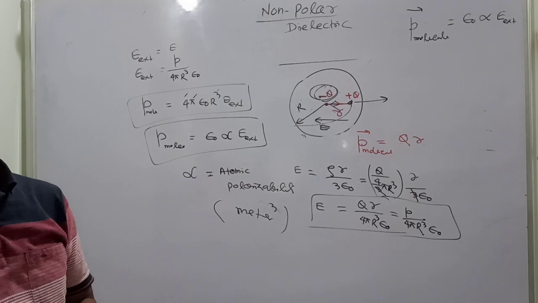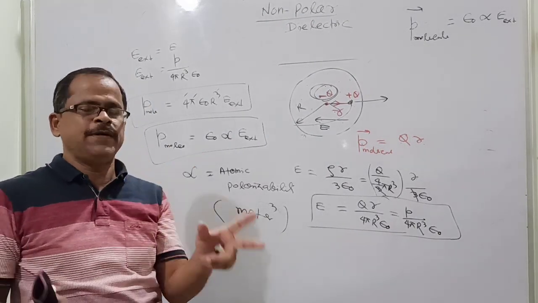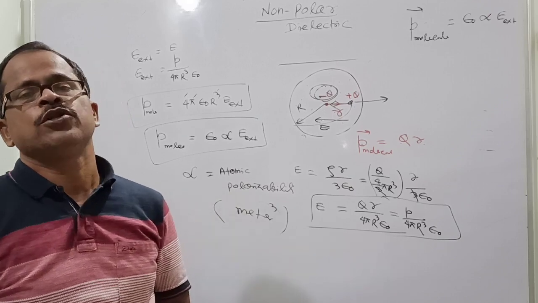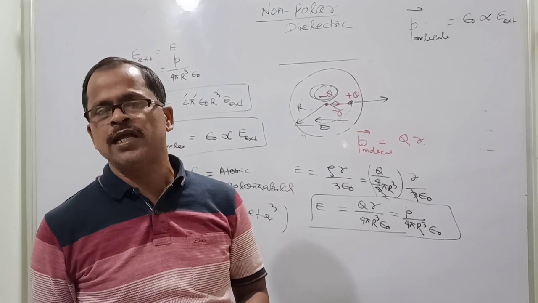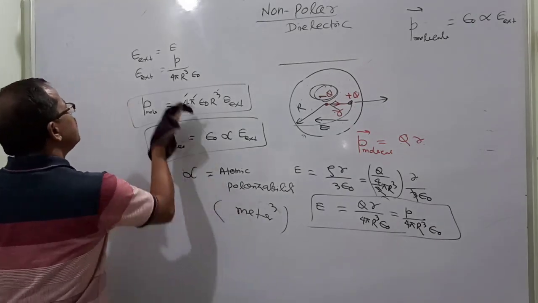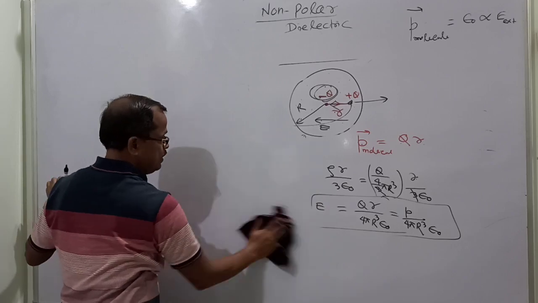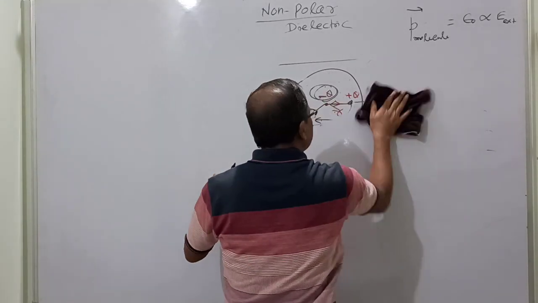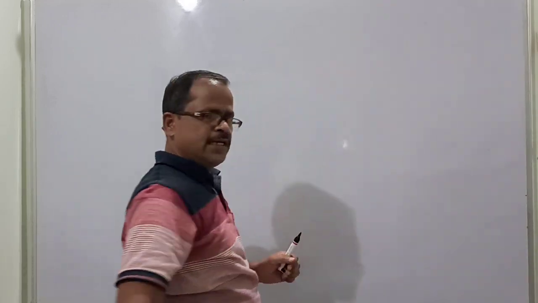Okay. After getting all this information, now let us classify the difference between polar dipole and non-polar dipole. This is a brief description of polar dipole. Finally I am going to conclude what is the polar and what is the non-polar dipole moment. Very interesting. If somebody asks you what is a dielectric, you say insulator. Yes, insulator. But the word insulator is frequently used for whether it conducts electricity or not.